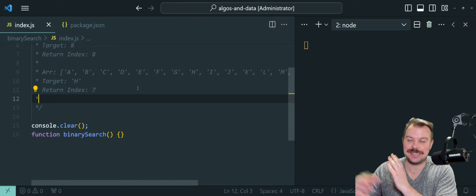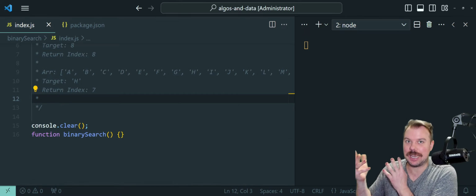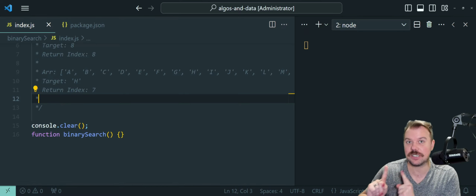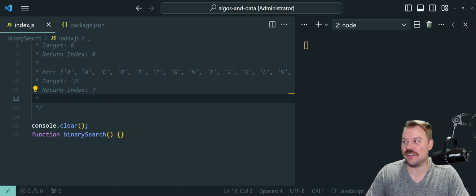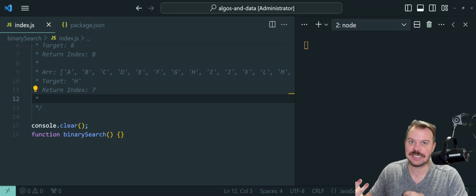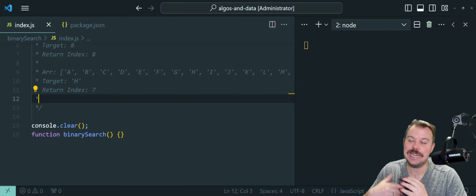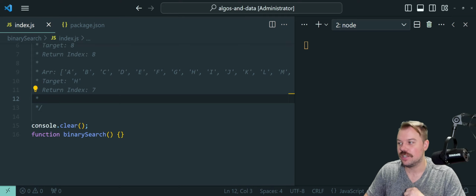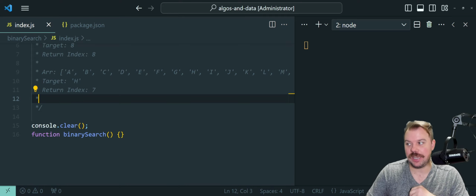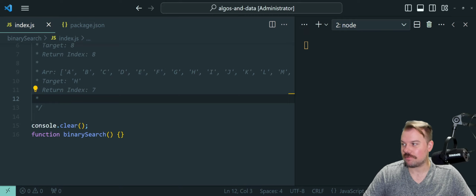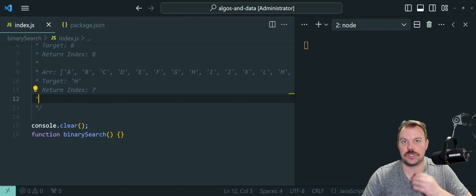Oh, I should mention, I did say it works on strings, believe it or not, because JavaScript, like many other programming languages, compares strings based on the Unicode value of their characters. When the binary search code we're going to be writing here uses comparison operators like less than, greater than, or equal to with strict comparison, triple equal signs, on strings, it compares the Unicode or character code value of the string. So for English alphabet letters, the Unicode values are in ascending order from A to Z. So A is less than B reports as true, right? Z is greater than A reports true, right?